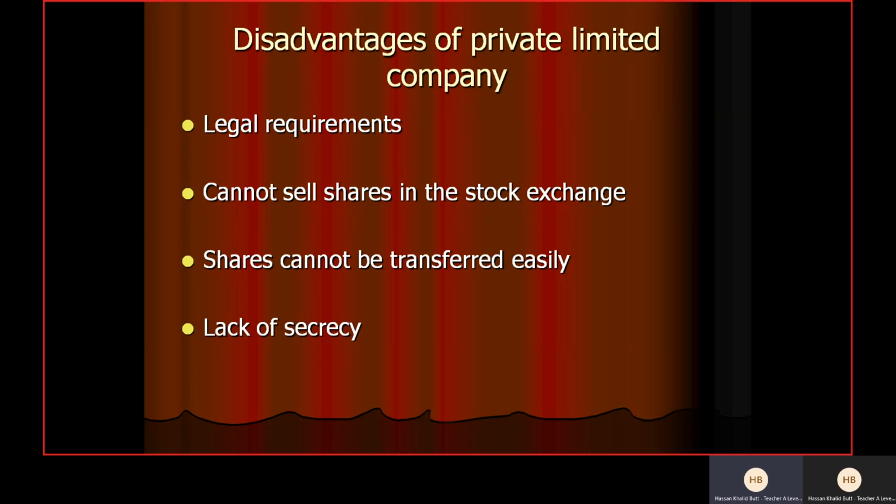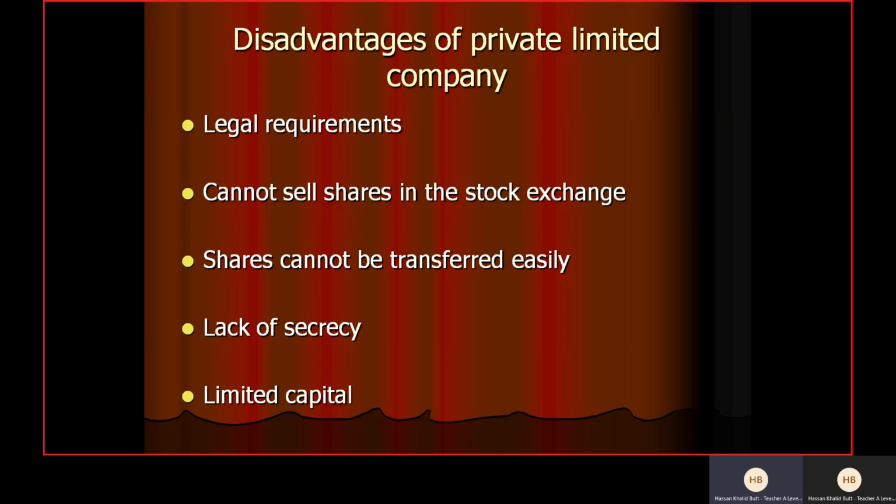Investors would not like to buy shares of that company if they had the intention to buy it earlier. Again, workers would not like to work there. Maybe if some workers were planning to work over there, it would be difficult to attract good workers, because they may feel that the business may close down in the future. So their job is at stake. That is why the lack of secrecy is one of the biggest disadvantages of private limited company. It is in the case of public limited company as well.